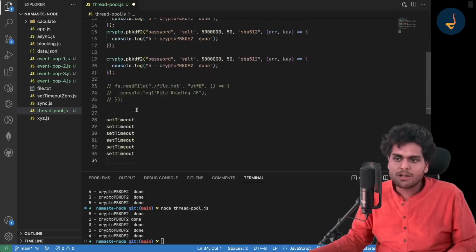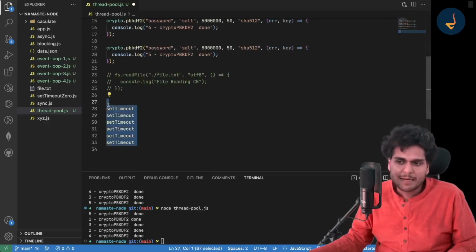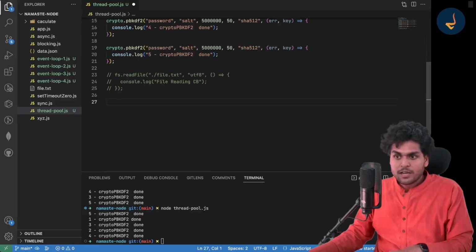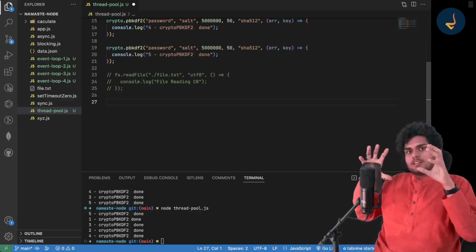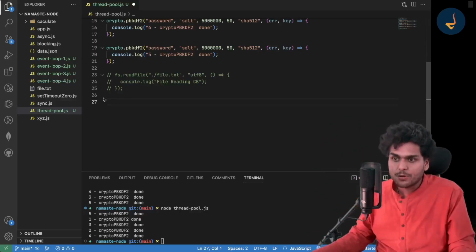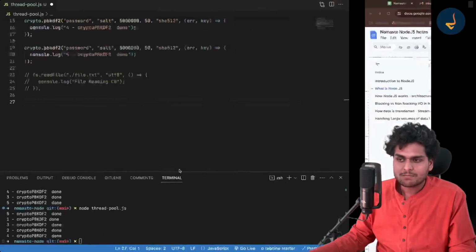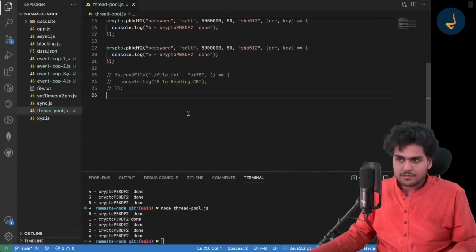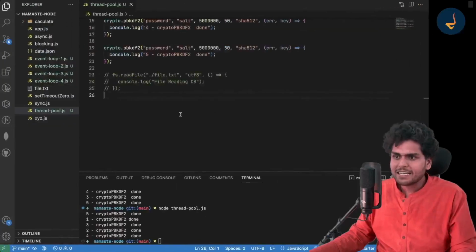I have not written the full code, but assume there are setTimeouts. What is the data structure used behind the scenes inside libuv to manage these timers in the timers queue?